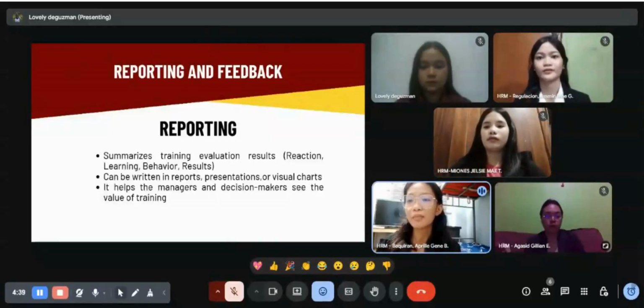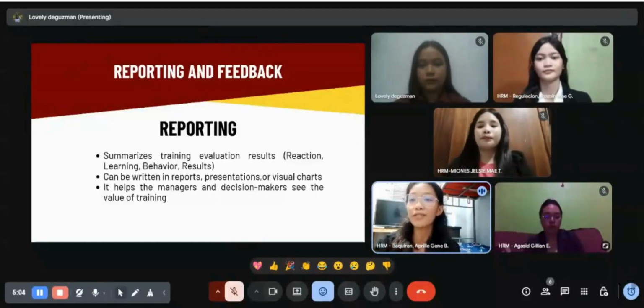The audience determines the reporting style. For instance, managers could prefer reports that highlight outcomes and ROI, whereas trainers would prefer in-depth reporting on behavior modifications and learning. So to make the information easier to understand, reports can be written documents, presentations, or even a visual chart.